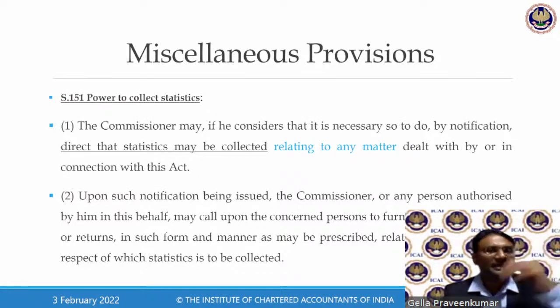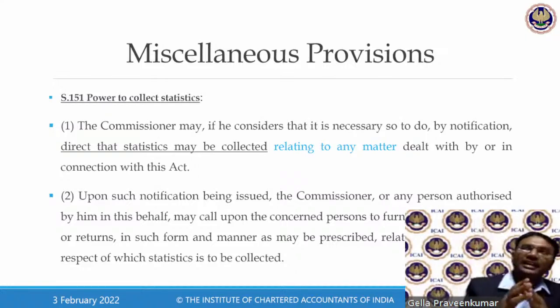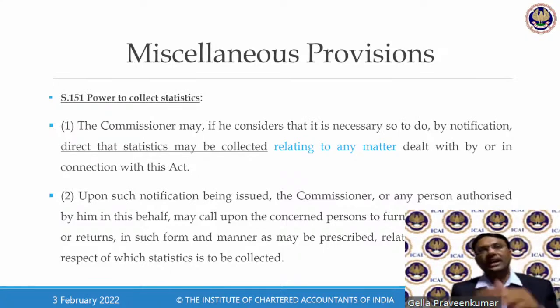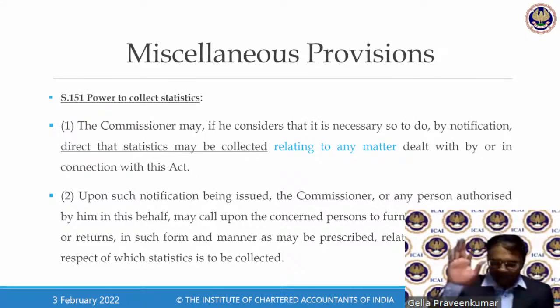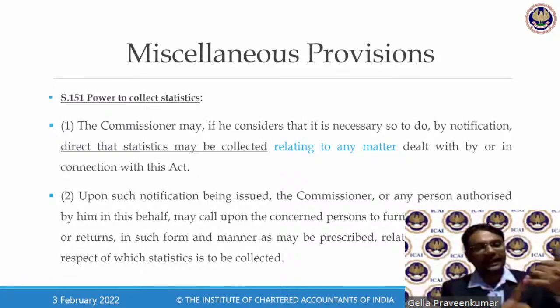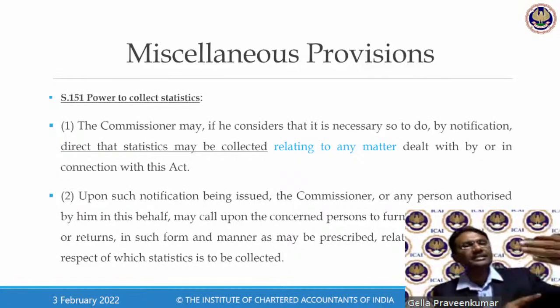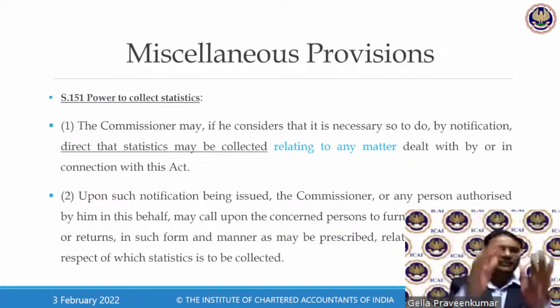Now, there could be some scenario where the commissioner may feel that for a particular industry, let me get the statistics. For example, there's a return filed. I don't know how many of you have seen this Legal Metrology Act. Under the Legal Metrology Act, there is an annual return to be filed. In this annual return, they give the financial statements, the production details, the inventory register details, and they also give the depreciation on plant and machinery. A lot of information goes into that return.